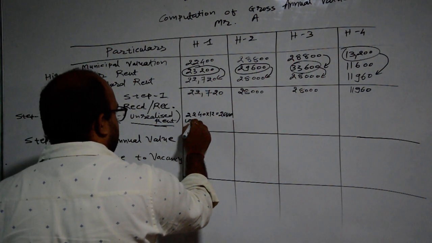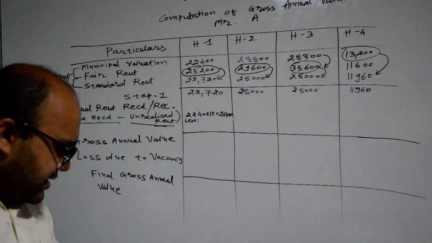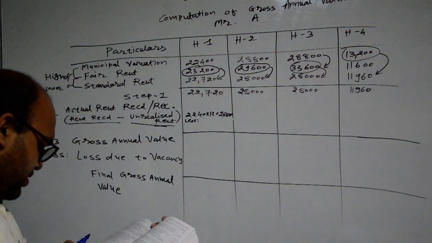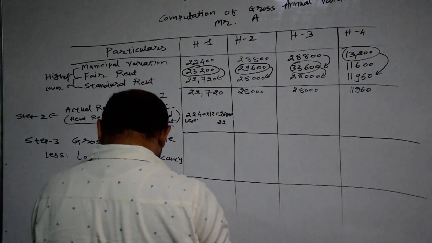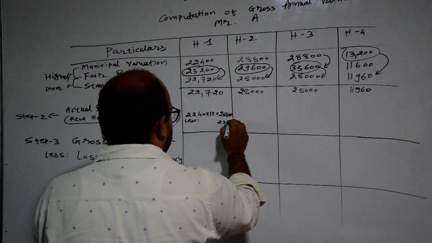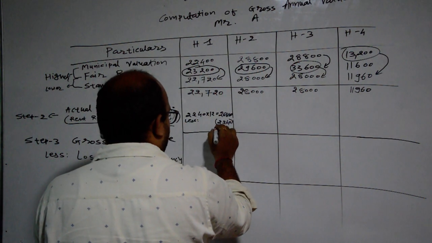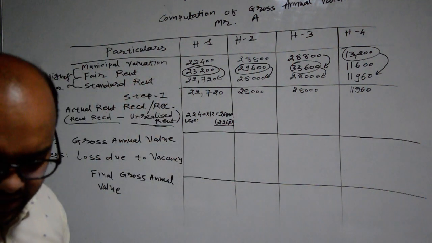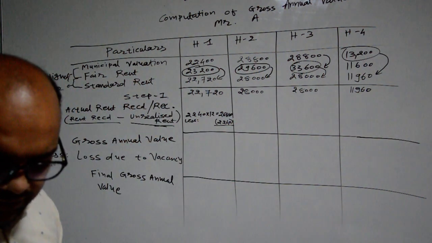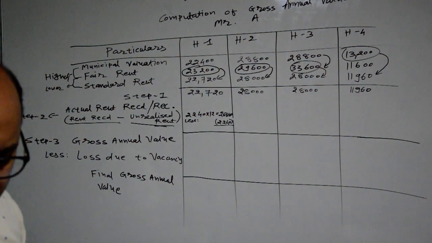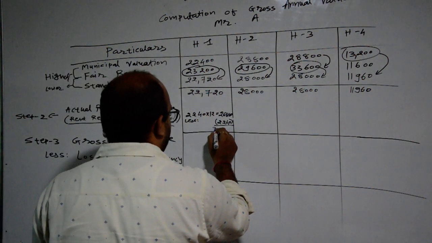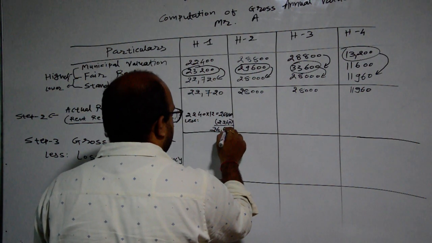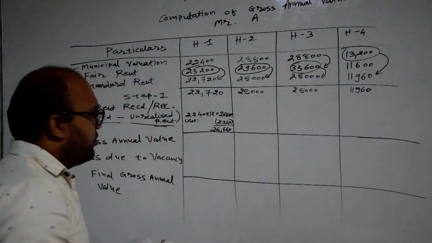Out of that, unrealized rent will be deducted. So how much is the unrealized rent? 2,240, which is given in the last point of the sum. So this amount will be deducted. 2,240 deducted gives 24,640.